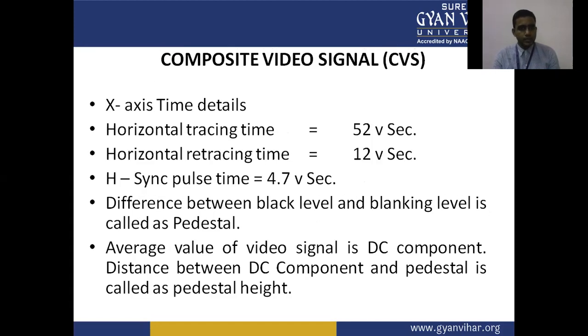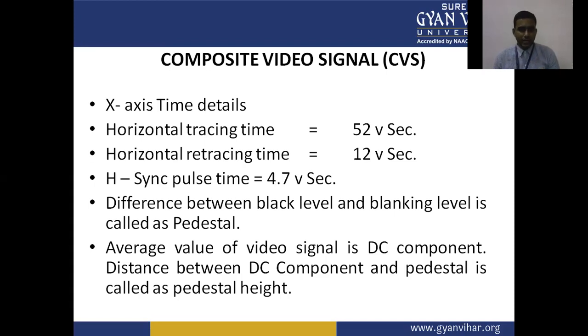On the x-axis, the time details: the horizontal tracing time is 52 microseconds, and the horizontal retrace time is 12 microseconds. The horizontal sync pulse time is 4.7 microseconds for synchronization, and the level of amplitude is 75 to 100% for the synchronization pulse.